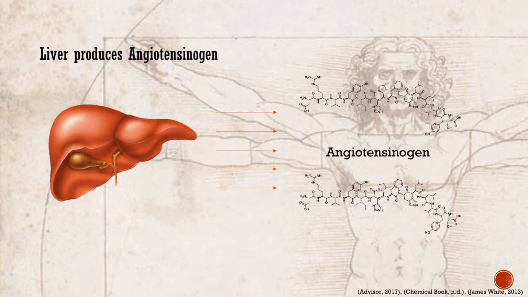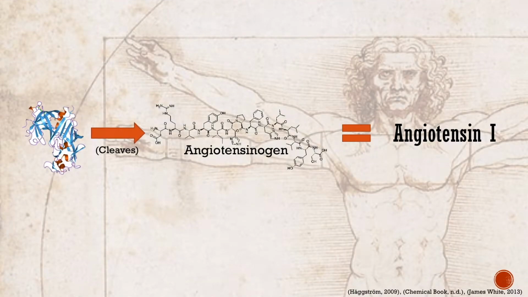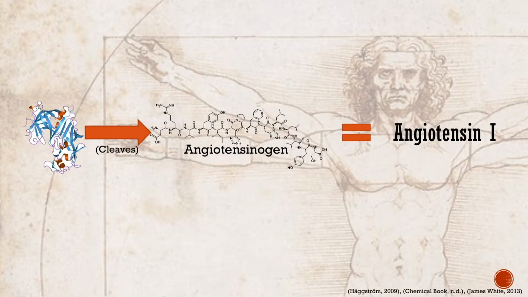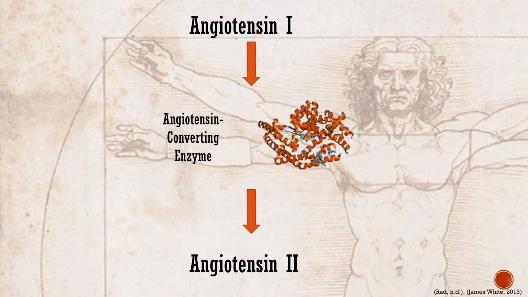Angiotensinogen is a glycoprotein that is synthesized and secreted in the liver and circulated in the blood. Renin acts on angiotensinogen, cleaving it to form angiotensin 1. As angiotensin 1 is circulated in capillaries, it is acted upon by angiotensin-converting enzyme, ACE, and converted to angiotensin 2.